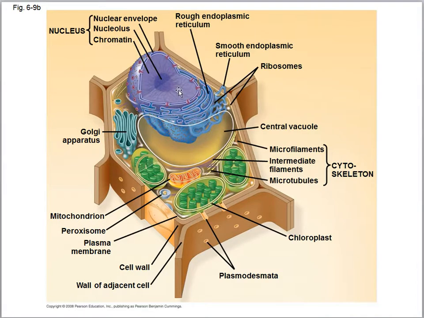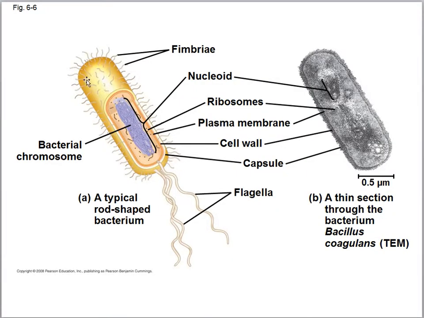Each of them has a nucleus inside. The big difference is also that a prokaryotic cell is very small, between 1 and 5 micrometers. The cell is very small. Some cells can be smaller, some can be bigger or longer. For example, this is a bacterial chromosome. If it has one chromosome, we call it the nucleoid here, the DNA molecules.